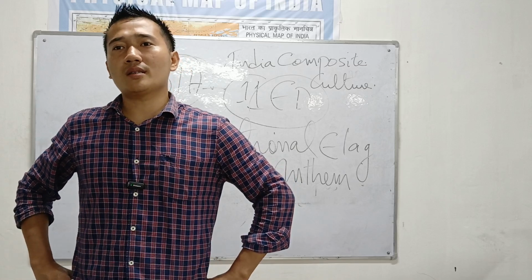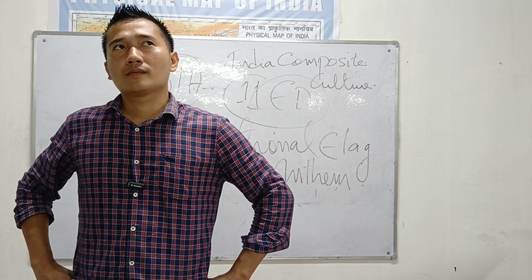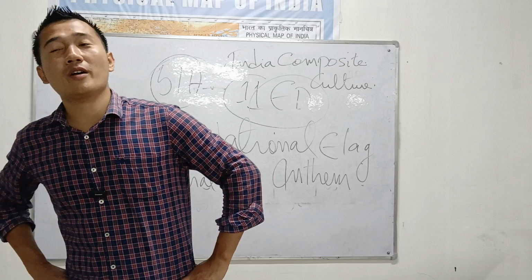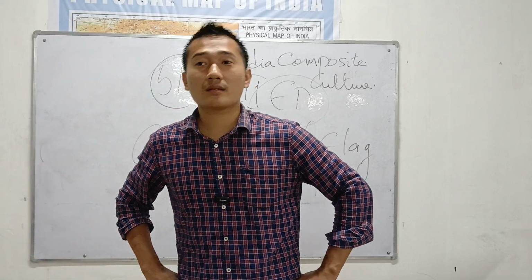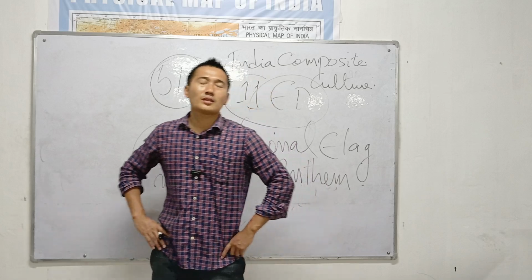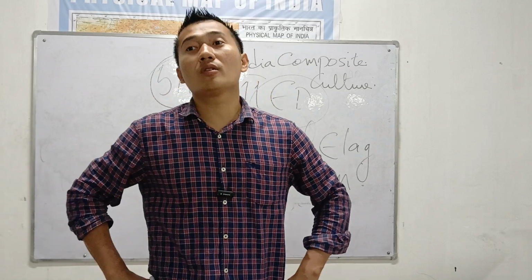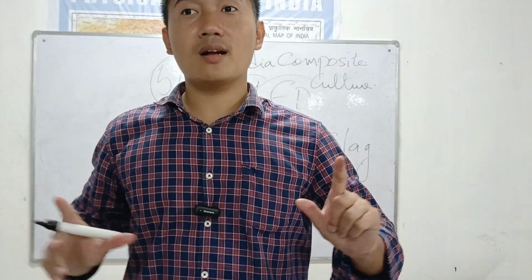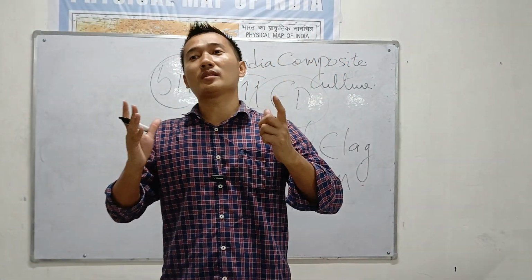So let's see, what is this? We have the Taj Mahal. Yes, we have Agra Fort. We have Delhi Fort. We have, just like, Victoria Memorial. So it's half Indian, half Islamic. It's a mixed culture we have. The buildings are almost a mixed one.